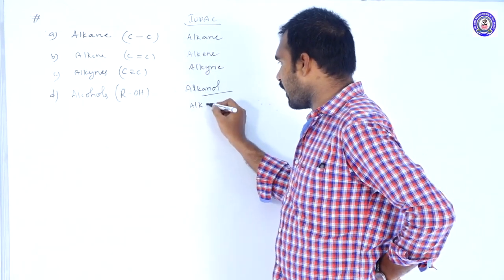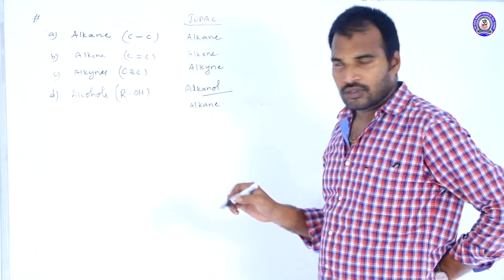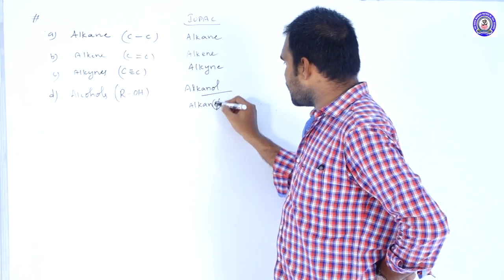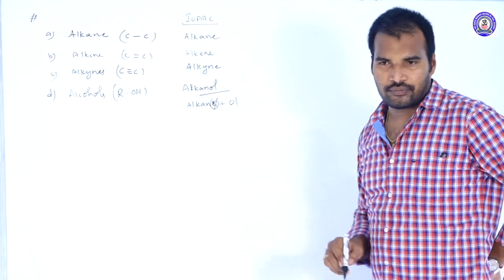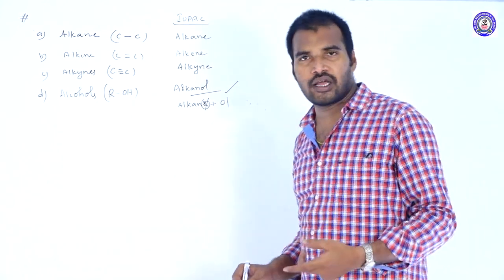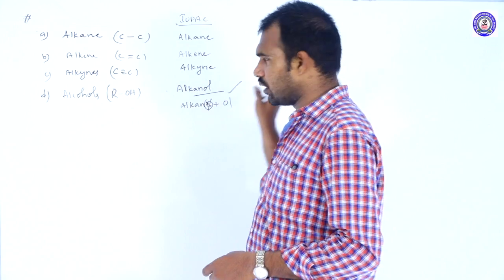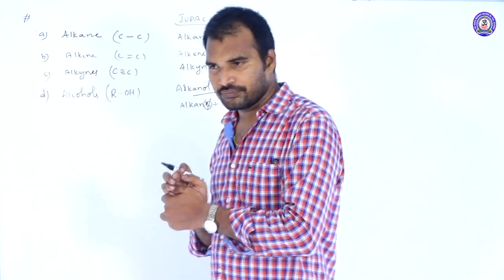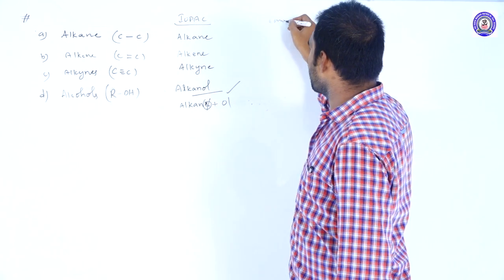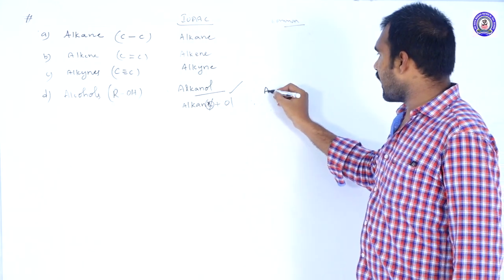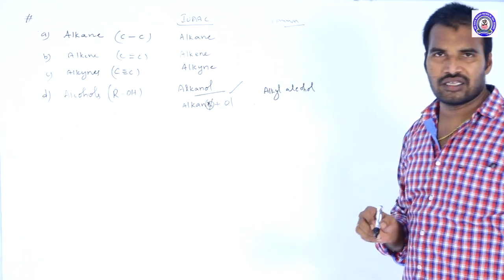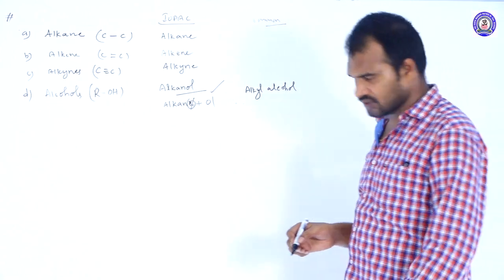First you write alkane plus the suffix OL, and remove E. In the place of E you add OL. Alkanol: methanol, ethanol, propanol, butanol, like this. So alkanol is the IUPAC name of alcohols. And if you want, you can write the common names, no problem. Common name of alcohols: alkyl alcohol, methyl alcohol, ethyl alcohol, propyl alcohol, like that.